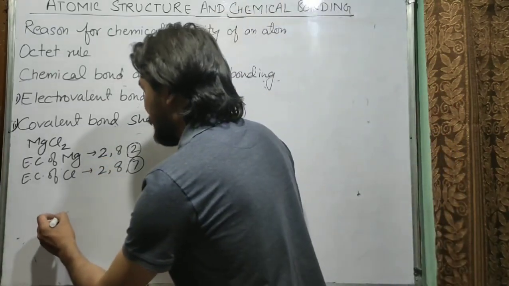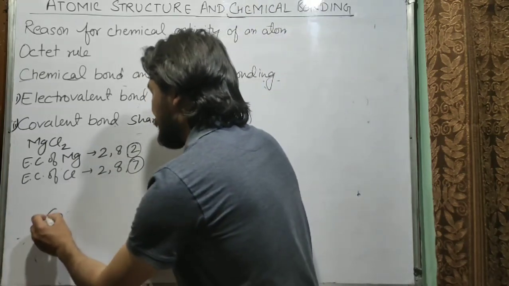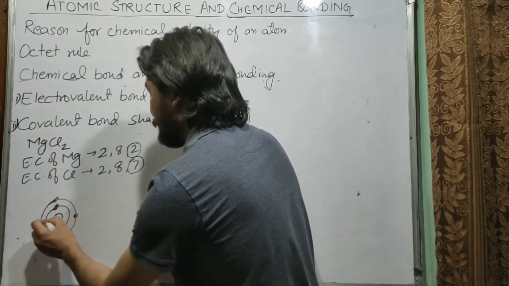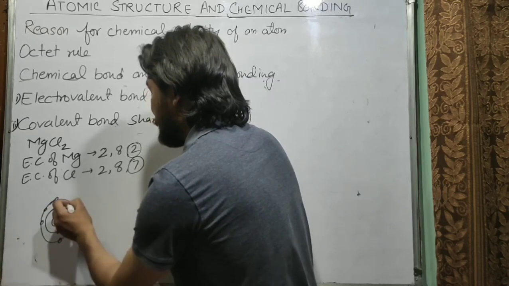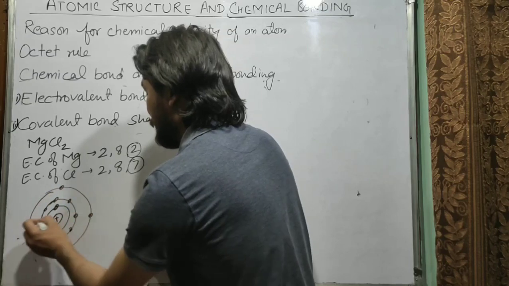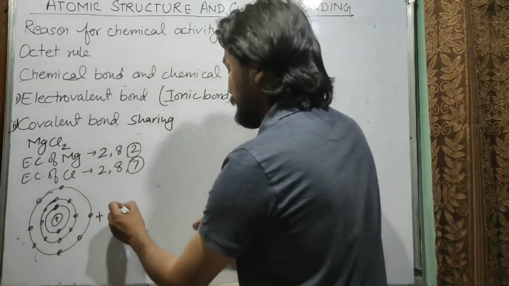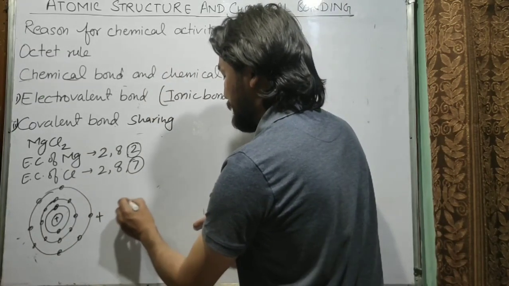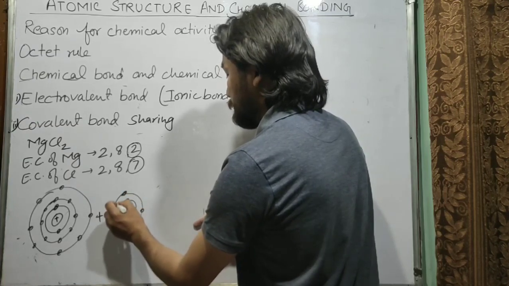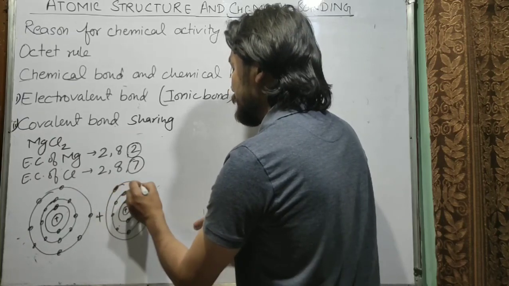Let's see. So first of all we have the chlorine atom. So this is the nucleus of chlorine atom. First shell has 2 electrons, second has 8, and third shell has 7 electrons. So 1, 2, 3, 4, 5, 6 and 7. Similarly, it will combine with magnesium. So magnesium, it is the nucleus of magnesium. So first shell has 2 electrons, second shell has 8 electrons, while third shell has only 2 electrons.